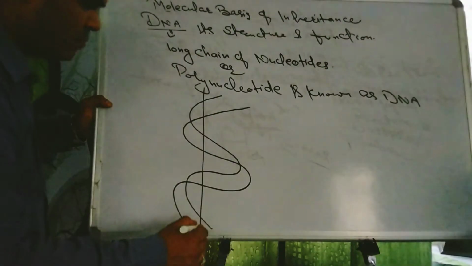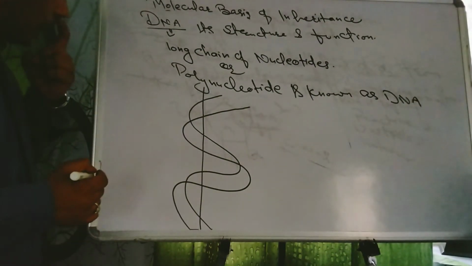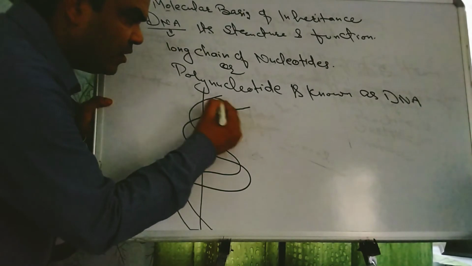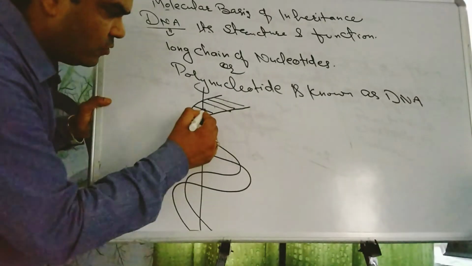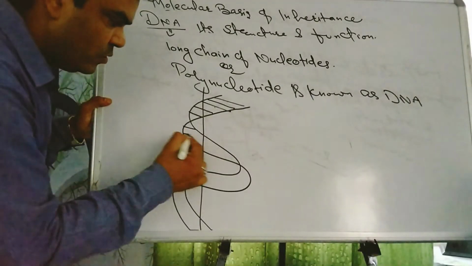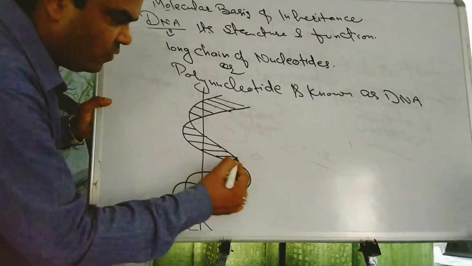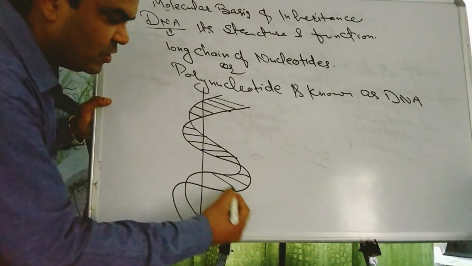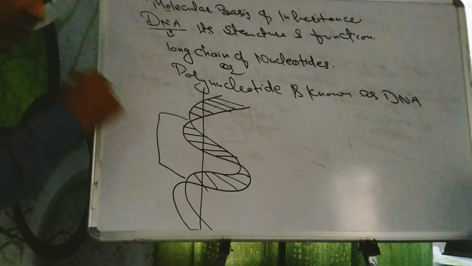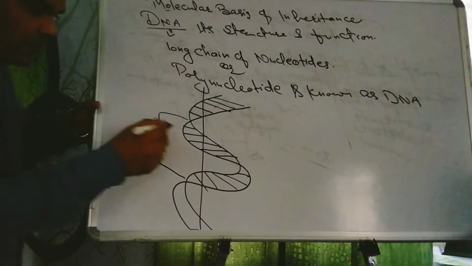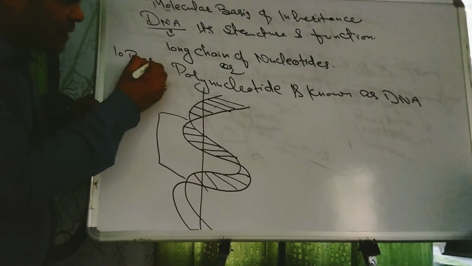This is a structure, and here nitrogen bases are present: 1 2 3 4 5, 1 2 3 4 5, 1 2 3 4 5. Do you know, in a single complete helical turn there are 10 base pairs?